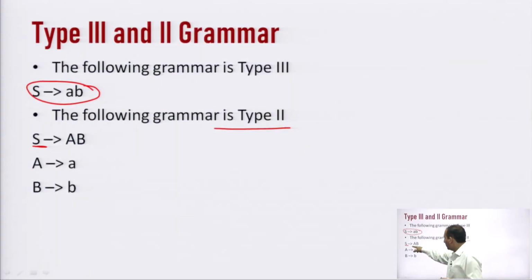So, the first production says that S can be converted into capital A B, A can be further converted into small a, and B can be converted into small b. In this example three production rules are given: this is rule number 1, this is rule number 2, this is rule number 3. This example belongs to the category of type 2.